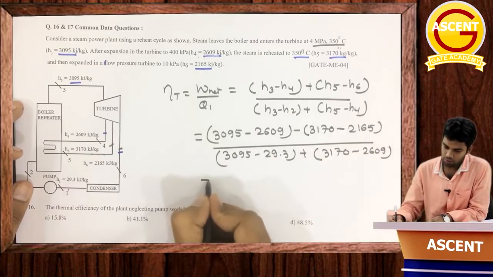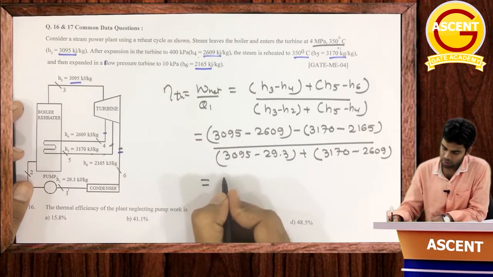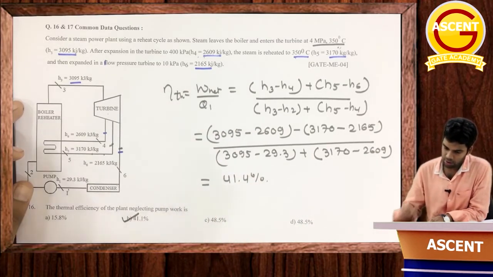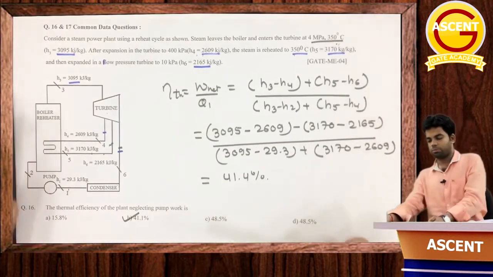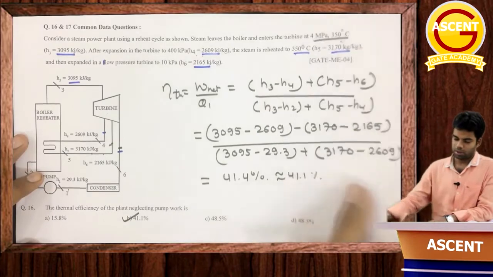Getting this? So from here this thermal efficiency will be equal to, just calculate this, you will get 41.4%. So answer is approximately 41.1%. Approximate answer. Clear or not?